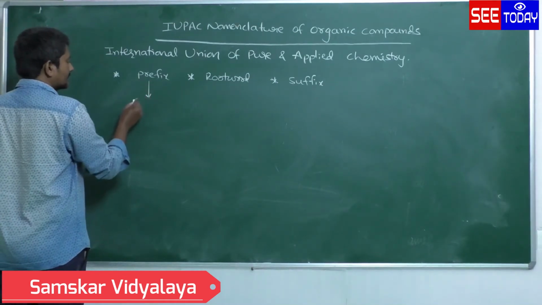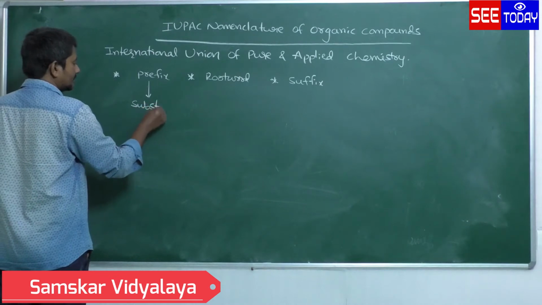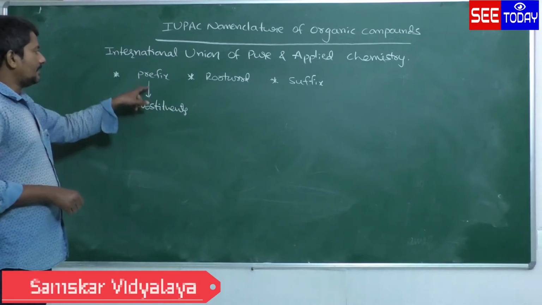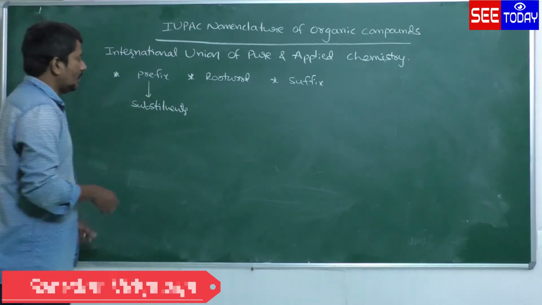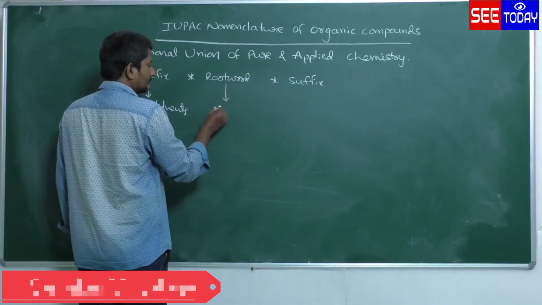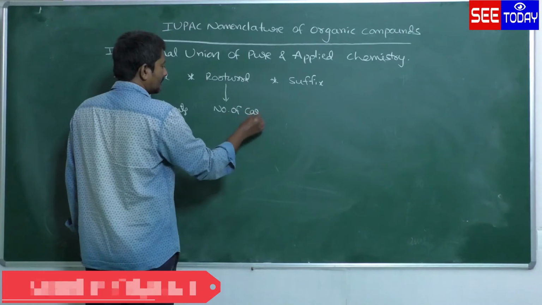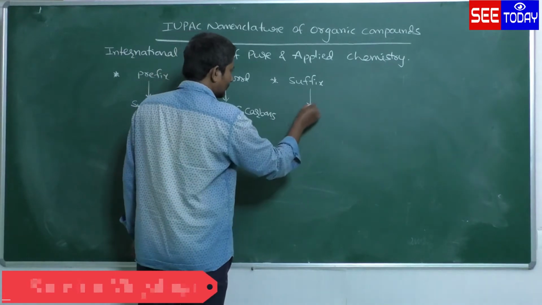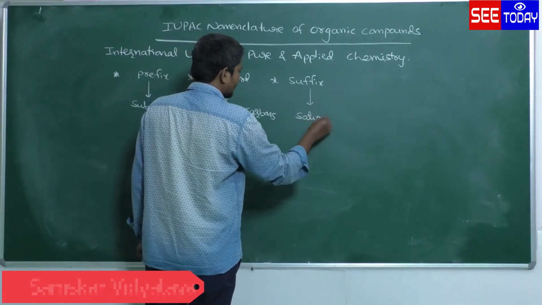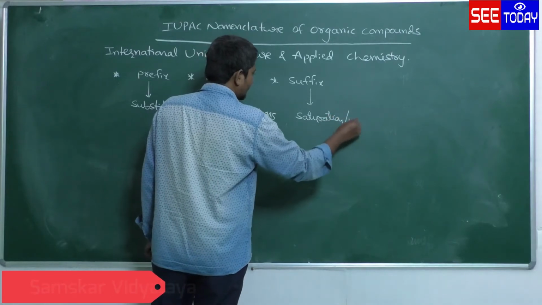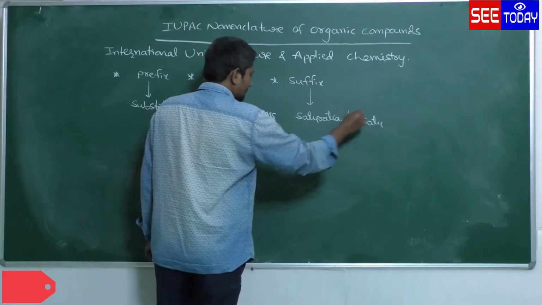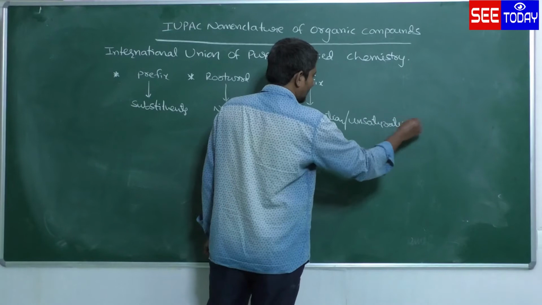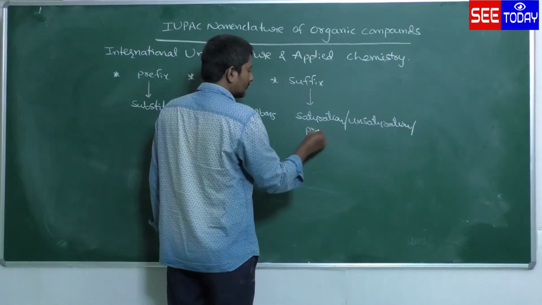Prefix tells about the substituents. Whatever substituents are present in the given organic compound are identified with respect to the prefix. Root word tells about the number of carbons present in the given organic compound. Suffix tells about the saturation or unsaturation. Saturation means single bond, unsaturation means double bond or triple bond, and the presence of a functional group.